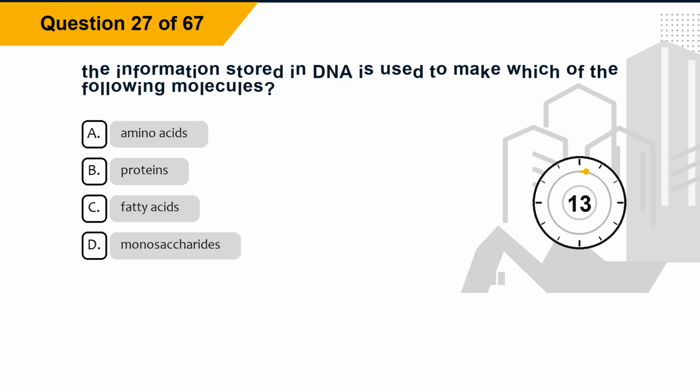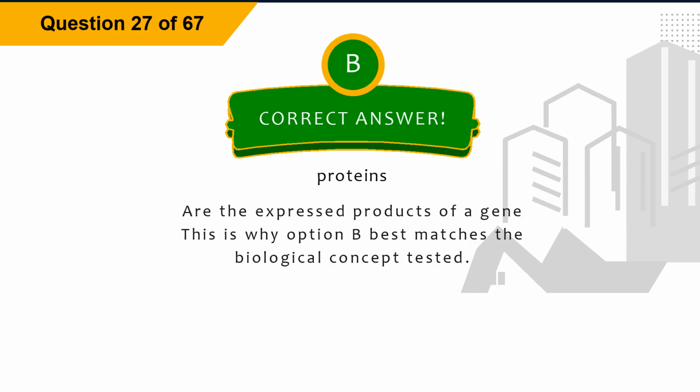Question 27. The information stored in DNA is used to make which of the following molecules? Option A, amino acids. Option B, proteins. Option C, fatty acids. Option D, monosaccharides. The correct answer is option B, proteins. Explanation. Proteins are the expressed products of a gene. This is why option B best matches the biological concept tested.